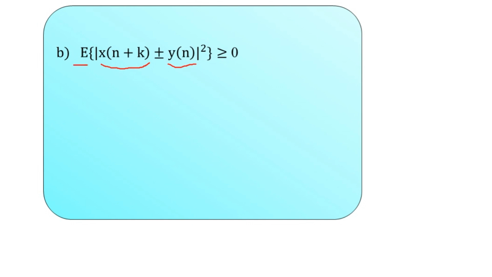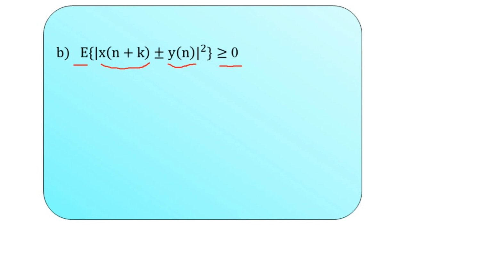We begin again with the knowledge of the two random processes x of n and y of n being jointly wide sense stationary random processes here. We write the expression where we have the expected value of the square of the mod that involves x of n plus k plus minus y of n here. So this is again the mean or the expected value, non-zero, so it is always greater than or equal to 0. It is non-negative.